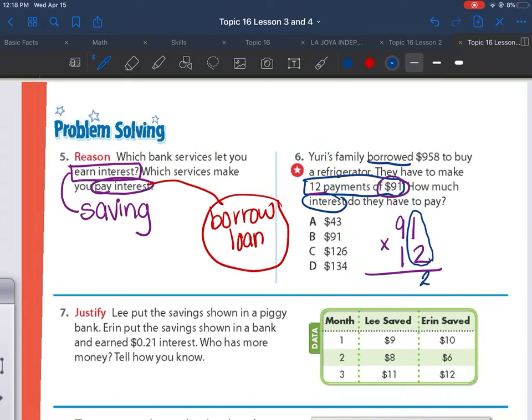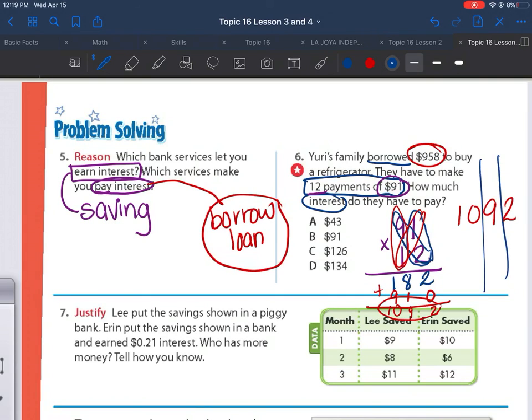So I'm going to go ahead and multiply first with my ones place. 2 times 1 is 2. 2 times 9 is 18. Since I'm going now to my tens place, I put a 0 and we multiply the tens. 1 times 1 is 1. 1 times 9 is 9. 2, 8 plus 1 is 9, and 9 plus 1 is 10. So my total is $1,092. That's how much money they have to pay back.